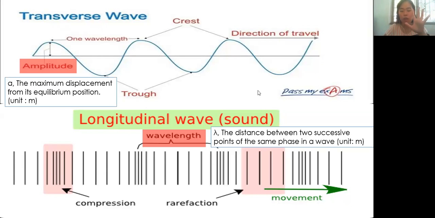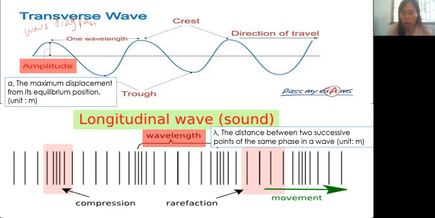So we come back to here. We have five different terms that we need to learn, because we will apply these five terms in a wave diagram, which I will teach you later, to find the values. Before we learn about the five terms, this is a transverse wave. This is the wave diagram of a transverse wave and also a wave diagram of a longitudinal wave. As you can see, the particles now are moving up and down, up and down.